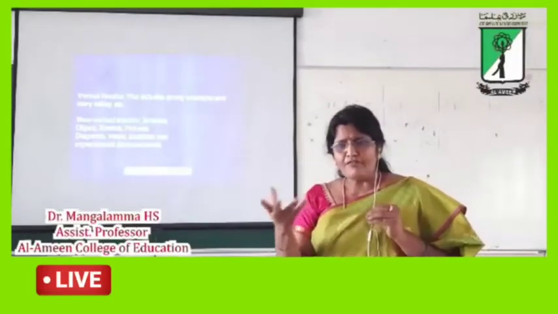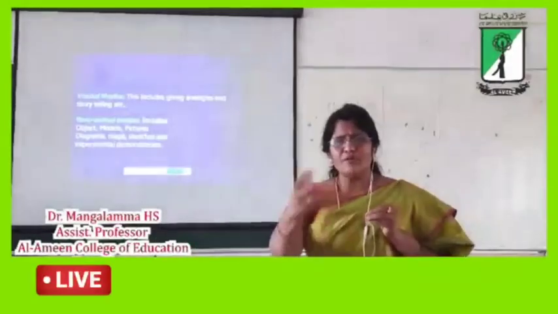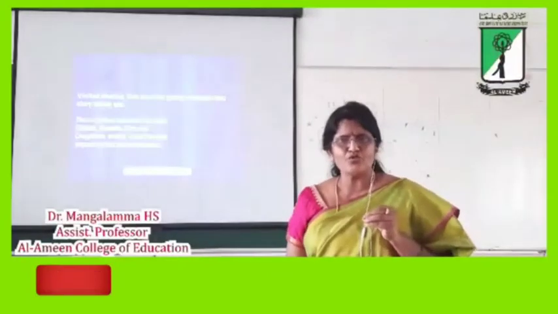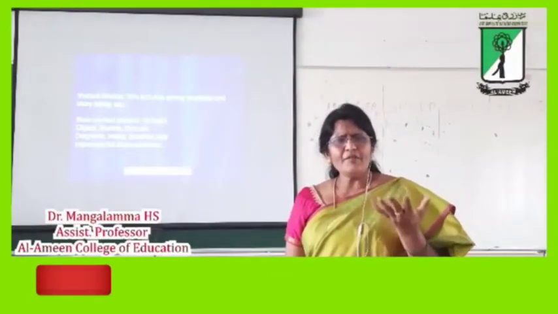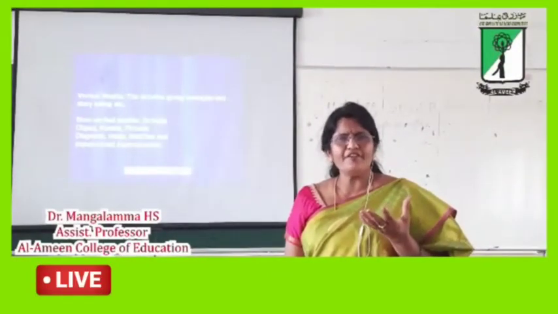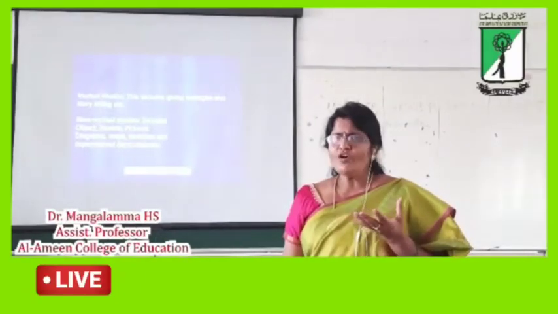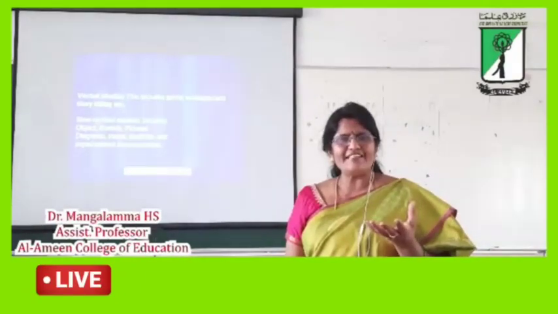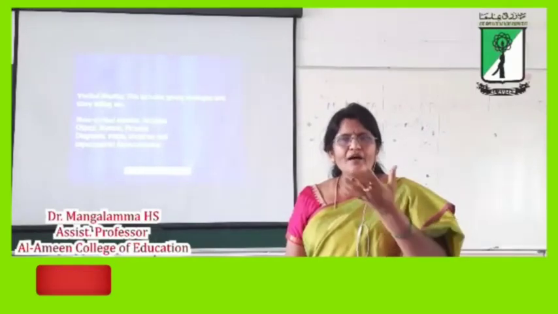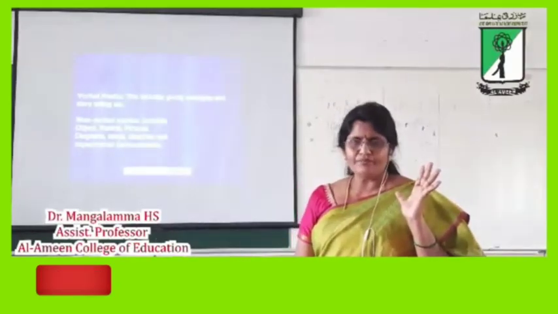And petals of a flower, you can bring to show the students. It will be more concrete and more beneficial for the students. So you can use that kind of example for developing the examples in the classroom. Clear?